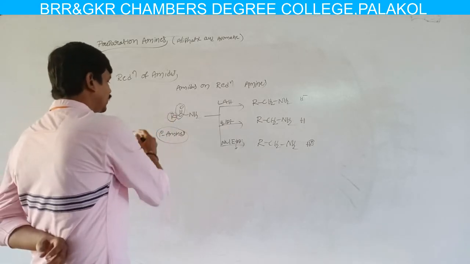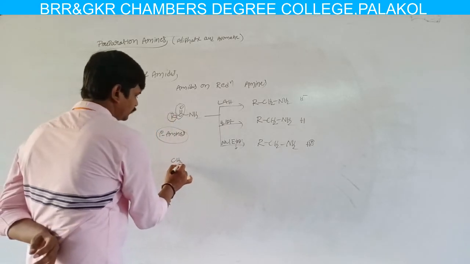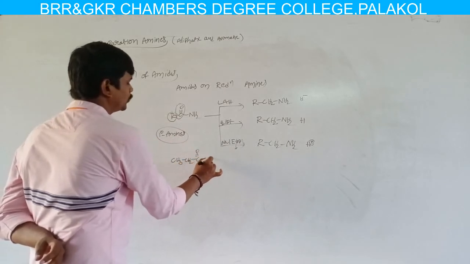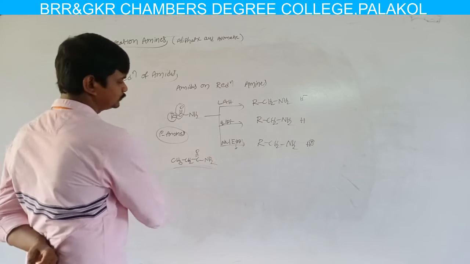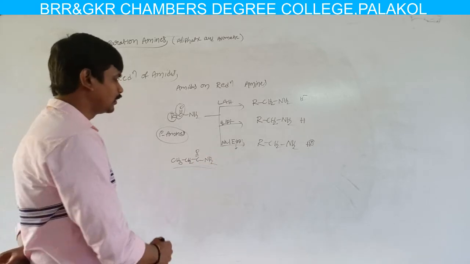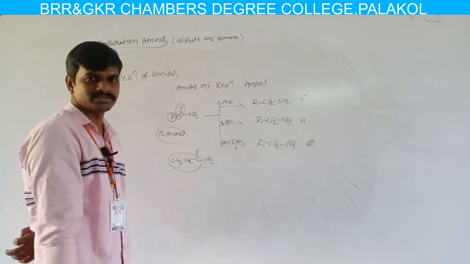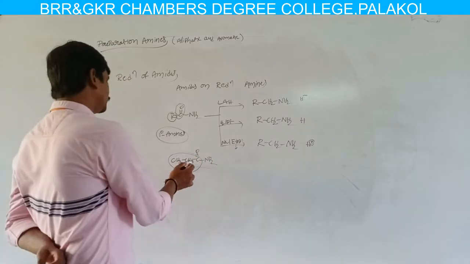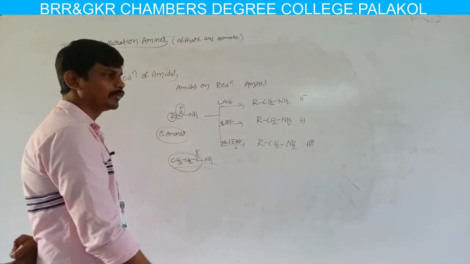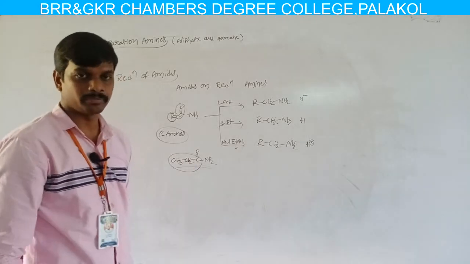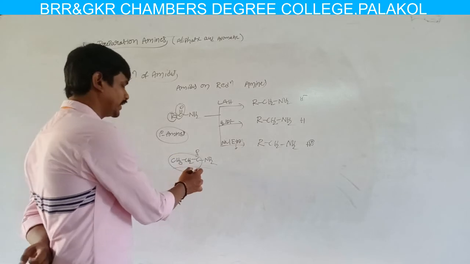If in place of R we consider the ethyl group, CH3CH2C double bonded O NH2, what is the name of this compound? In the longest chain we have 3 carbons, so the root word is prop, and in this molecule carbon-carbon double or triple bonds are absent, so the primary suffix is ane, giving propane.